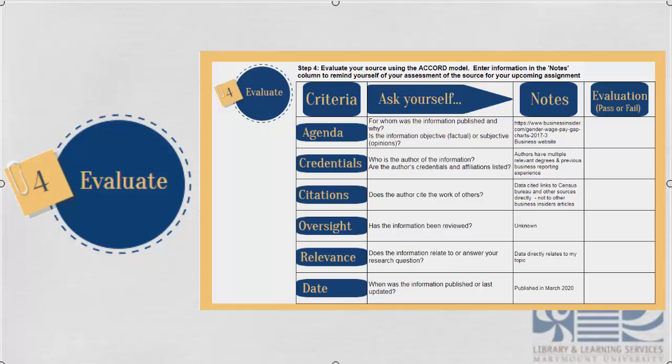This has been a quick overview of applying the Accord model to online sources. I hope you found it helpful. Now it's time for you to apply the Accord model to one of the sources you found online.